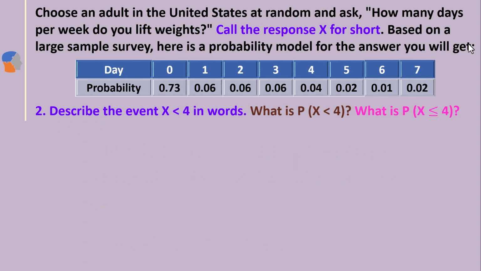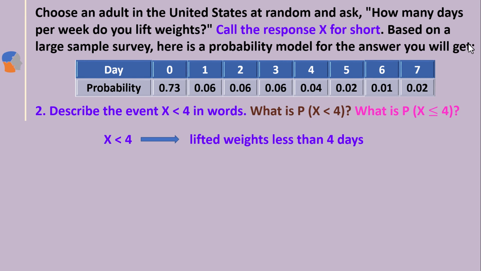Now go to the second one. Describe the event X less than 4 in words. We know X is the number of days lifting weights. Therefore, we can define this event as lifted weights fewer than 4 days. Then we are asking for the probability of X less than 4.